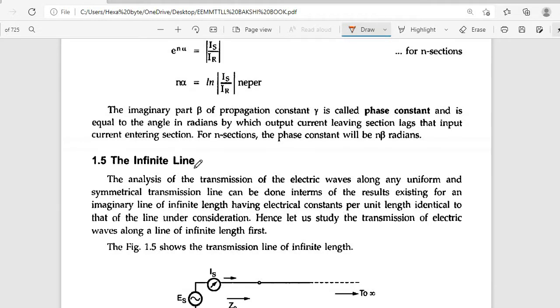Now we take the infinite transmission line.